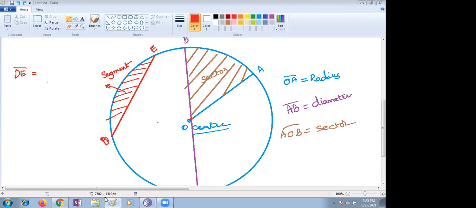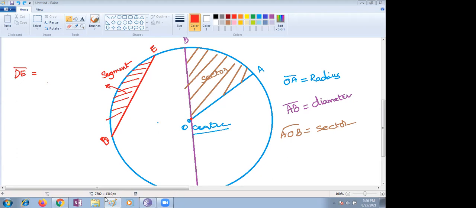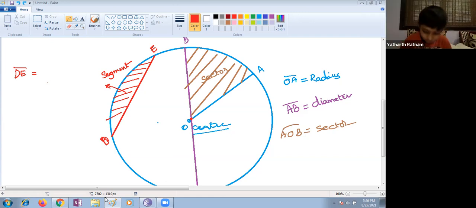Please, there is a small work for you. You have to draw your circle neatly. I want to see everyone's drawn circle. Make a point as the center of the circle, and you need to draw a radius, a diameter, a sector, and a segment. You have to make it quickly. I want to see it in only 5 minutes. Okay, ma'am. A neat one, I will appreciate.